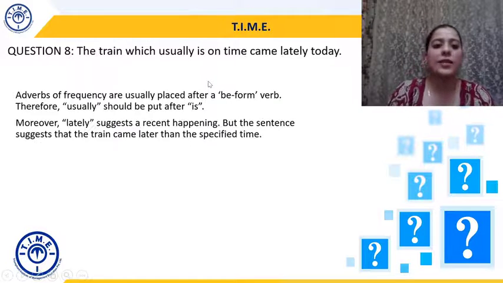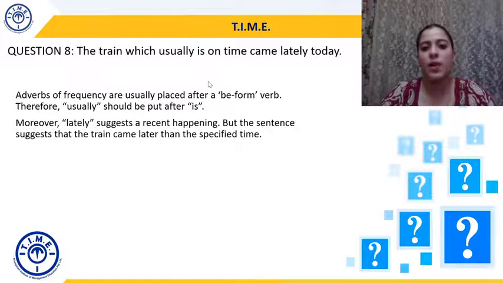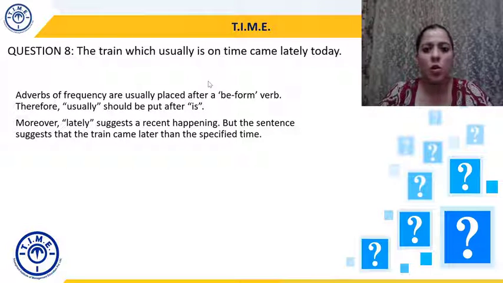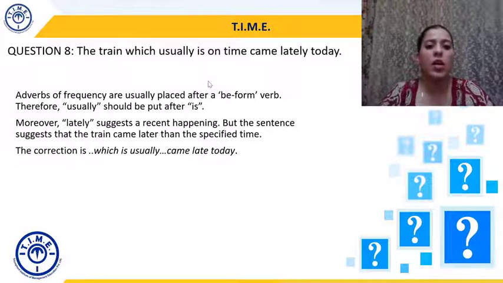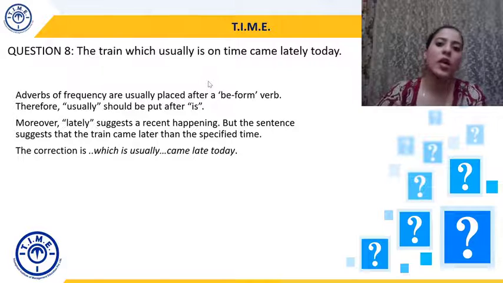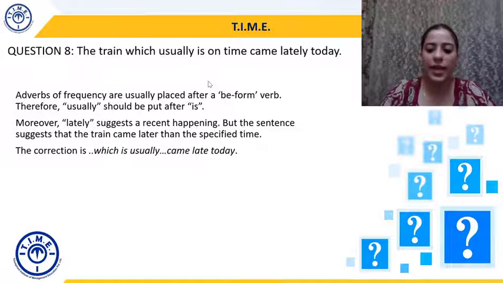That's the first error. The second is that lately suggests a recent happening. Like we discussed in a previous example, I haven't had any letters from him lately. So recently there hasn't been a letter in a long time. But the sentence suggests that the train came later than the specified time. That's why the correction will be: the train which is usually on time came late today. So usually will come after the be form is. That's question 8.